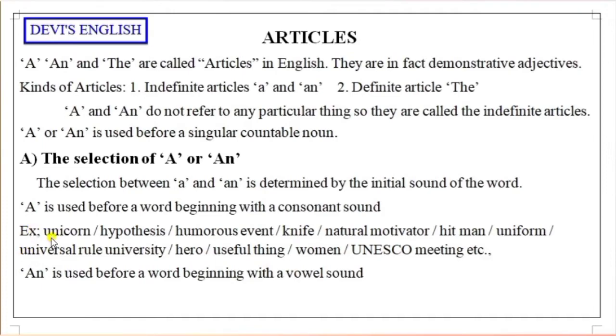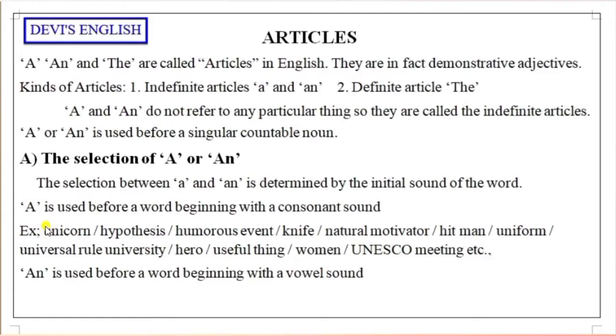Why am I giving these words only? For explaining a, because once you identify these words, unicorn, universal rule, university, useful thing, UNESCO, you see they actually start with a vowel, but the sound we get is a consonant sound.